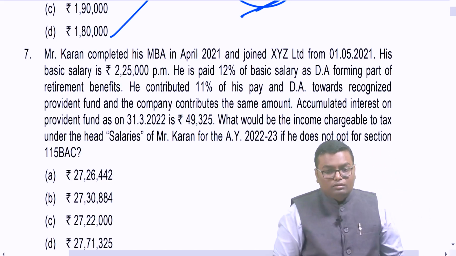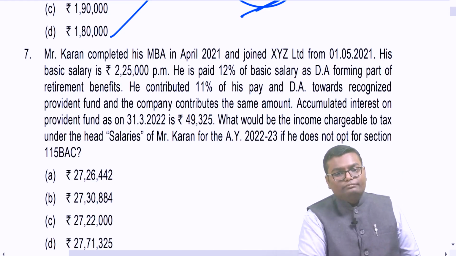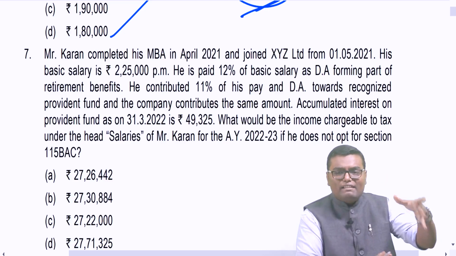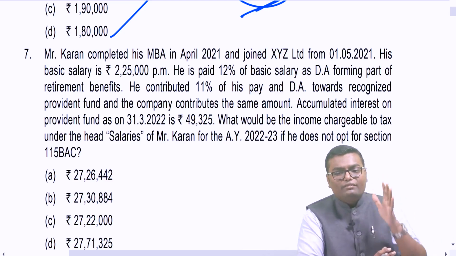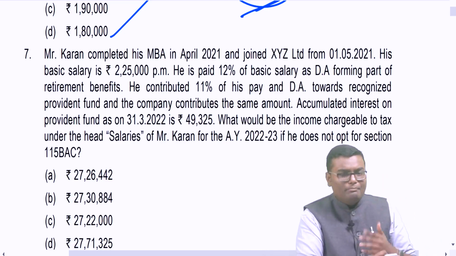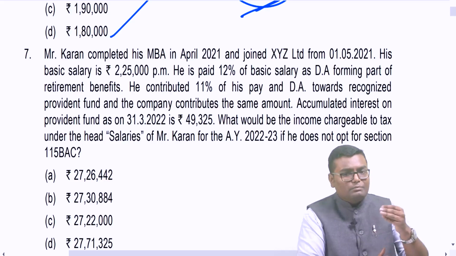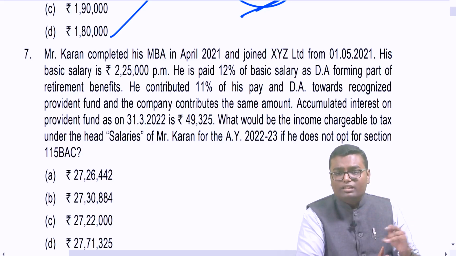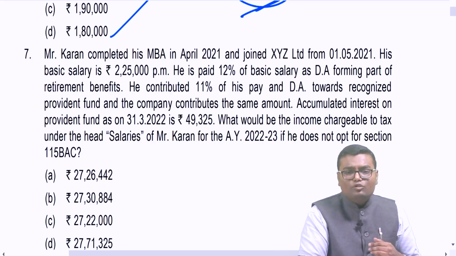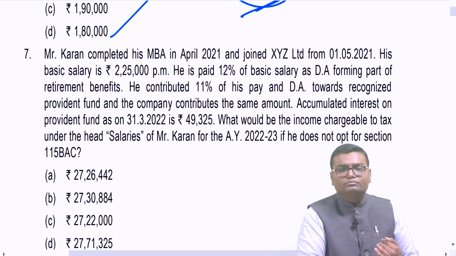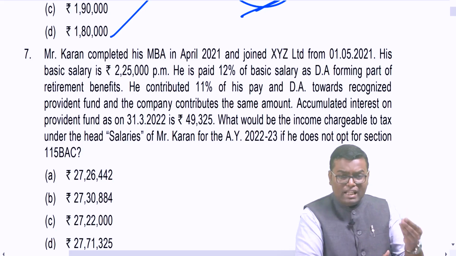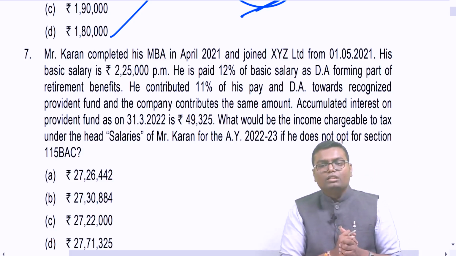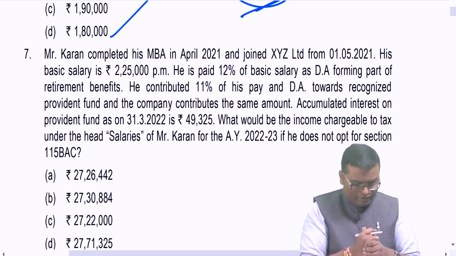Mr. Karan completed his MBA in April 2021 and joined XYZ Limited from 1st May 21. So in the very first year of his employment he started. 1st May 21 is the joining date. So total 11 months he must have worked. His basic salary is 2,25,000 per month. And he is also paid 12% of basic salary as dearness allowance, which is 100% forming part of retirement benefit.